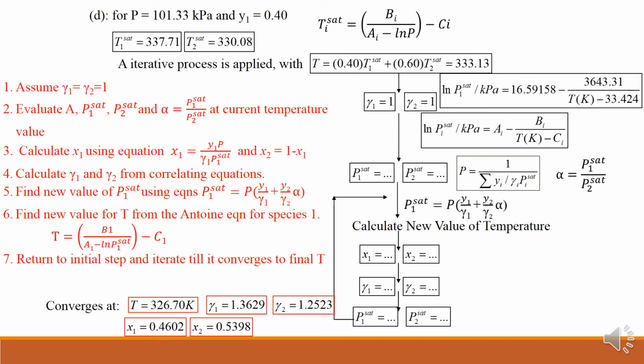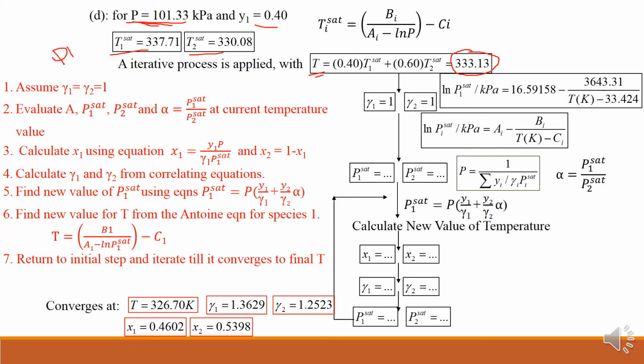So similarly, if you go further, the dew T calculation is again quite critical, as this is the case of problem part B. But here, pressure is given, Y1 is given, we don't have the value of X1. So T1 saturated and T2 saturated we have already calculated in the previous case. By supplying P equal to P1 saturated, I will get T1 saturated, and if I put P equal to P2 saturated, I will get T2 saturated. And then I will get the initial guess of temperature in the dew T calculation.